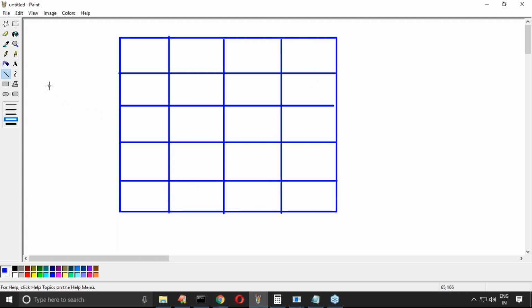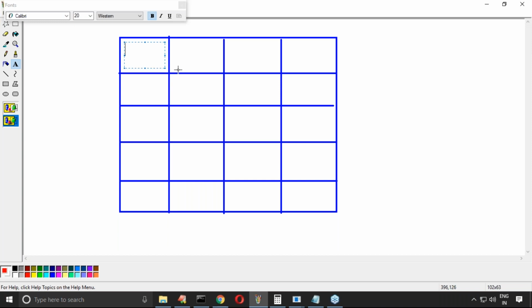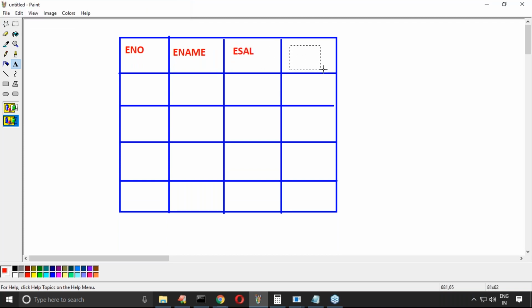Here is a group of rows and columns. My requirement is: employee number is there, next employee name, next employee salary, next employee address.